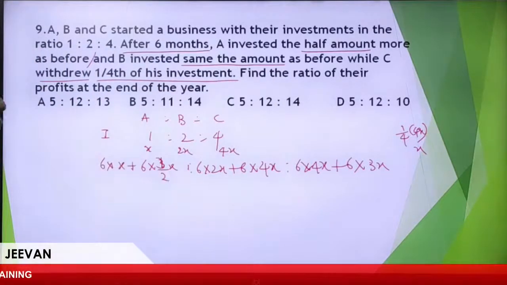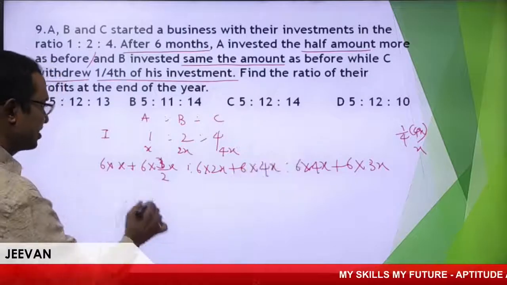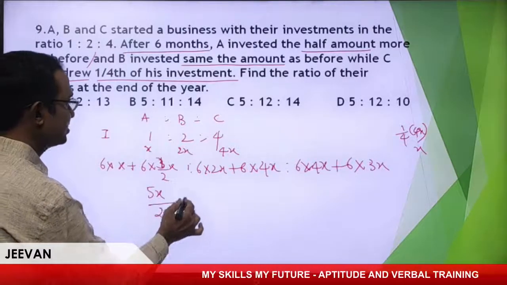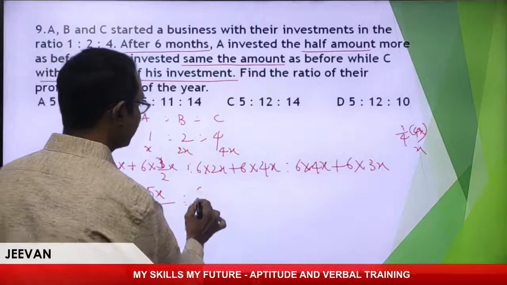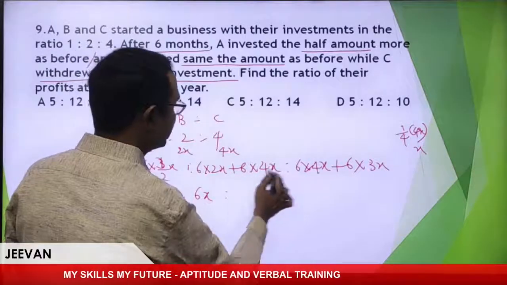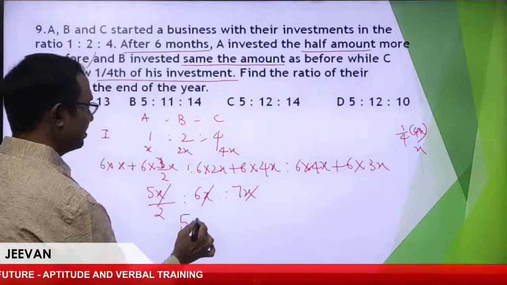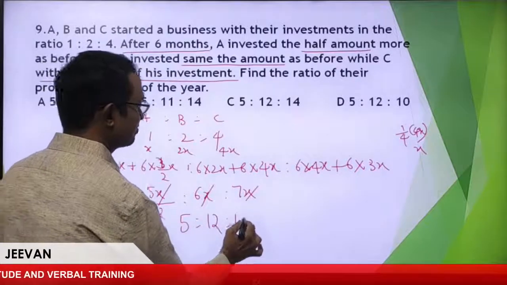Now calculation. X plus 3/2X is 5X/2, B is 6X, C is 7X. So remove this one, multiply by 2: 5 is to 12 is to 14.